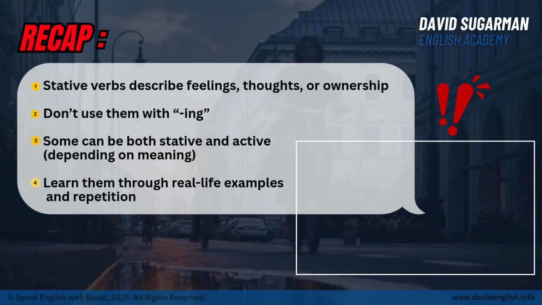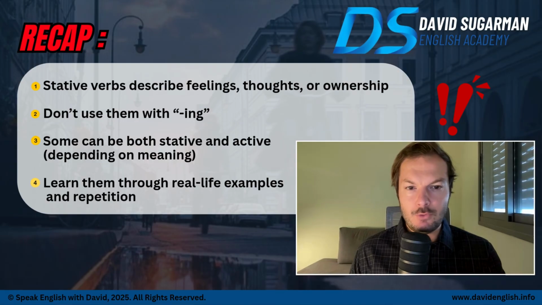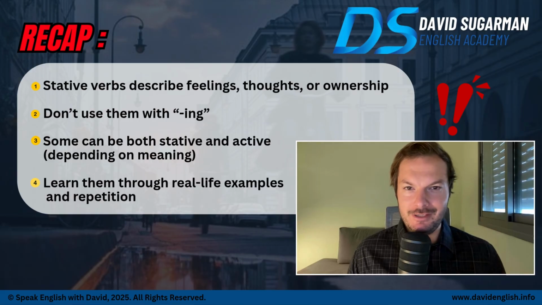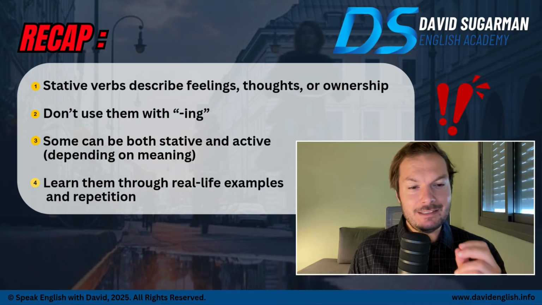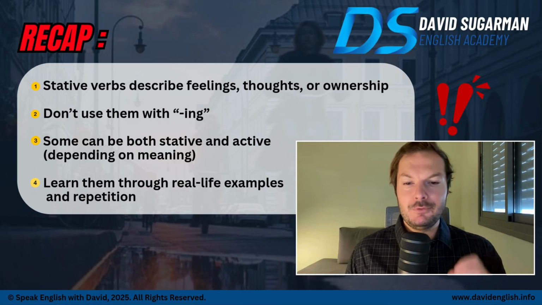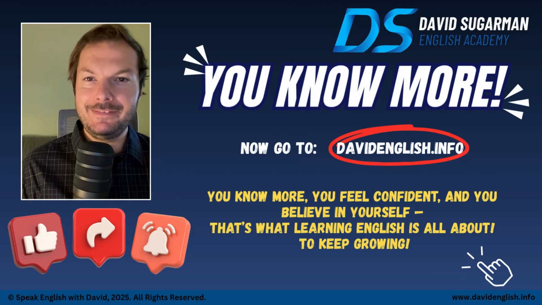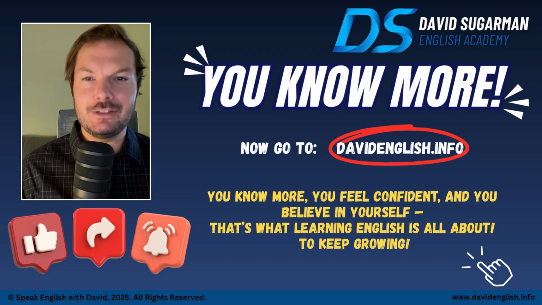So again, a reminder, stative verbs describe feelings, thoughts, or ownership. Don't use them with ing. Some can be both stative and active, but it depends on the meaning. And learn them through real life examples and repetition. You know more. Now go to davidenglish.info. You feel confident and you believe in yourself. That's what learning English is all about.